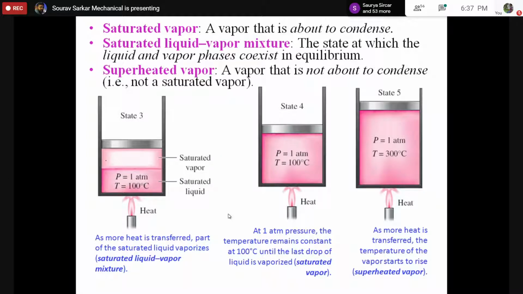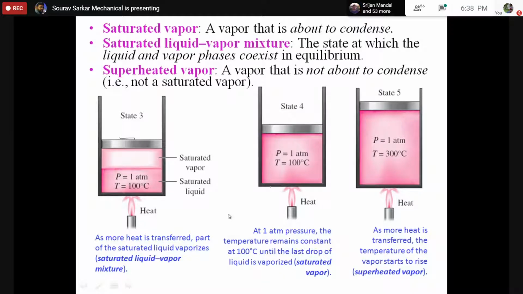Now, if we gradually heat it, after some time the liquid layer will slowly come down and more vapor will generate. But during this process, the pressure is still constant, 1 bar. After some time, the whole thing is converted into vapor. Now it is 100 degrees Celsius. The whole thing is converted into vapor. This is called saturated vapor. You got my point? This is called saturated vapor.